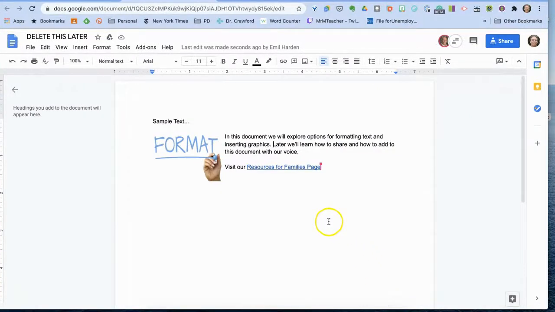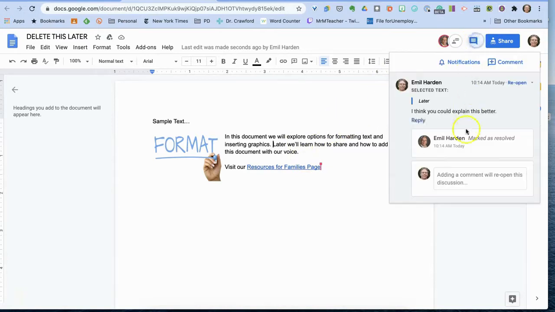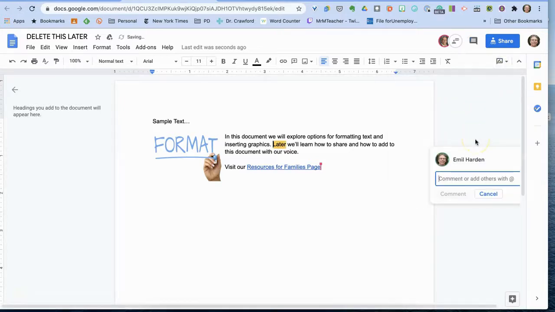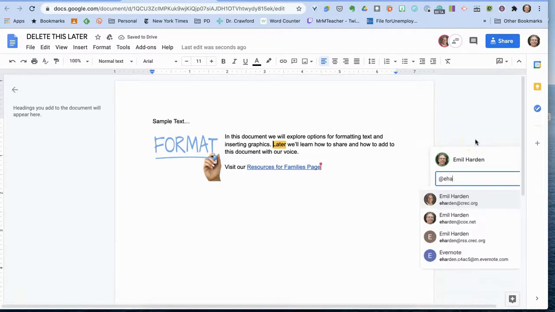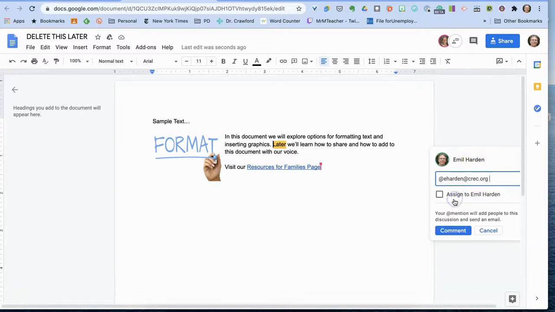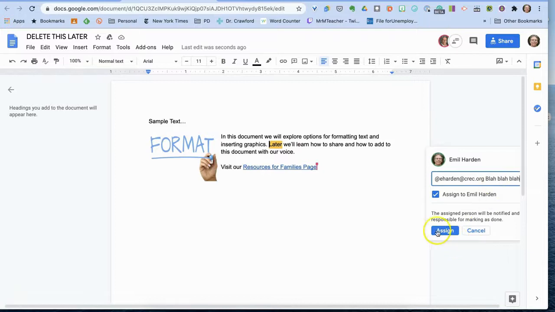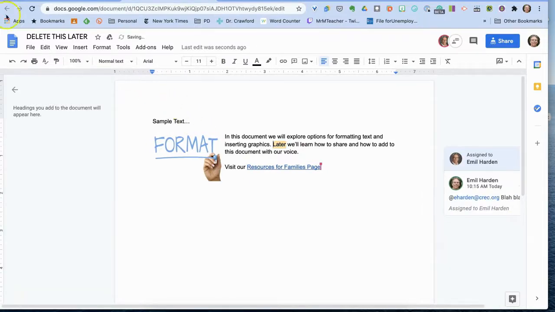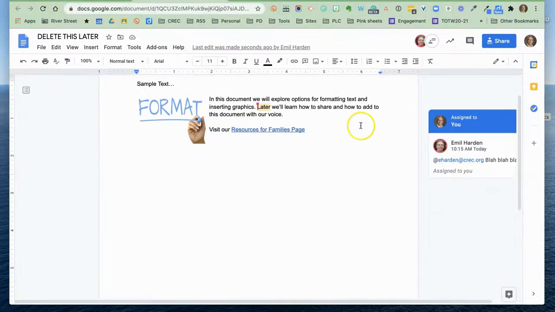Back over here, let's say there's a group of people all working on this document together, and I want to bring one person's attention to this. That's where I would say at eharden@crec.org. I'm assigning it there. And then I would leave my comment and assign.